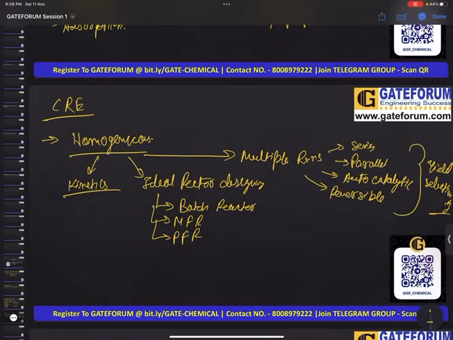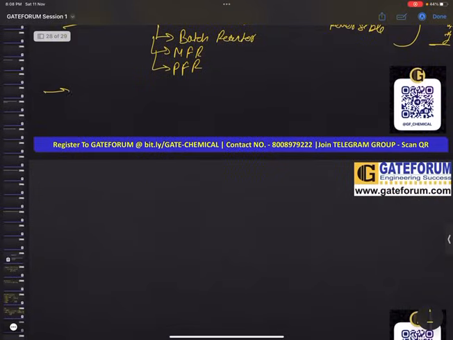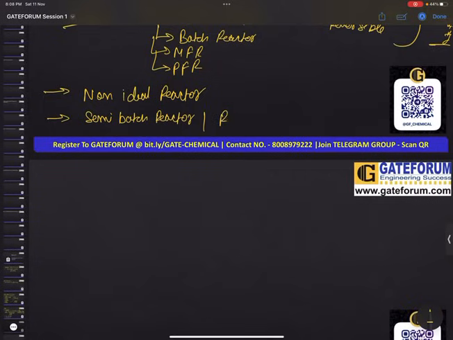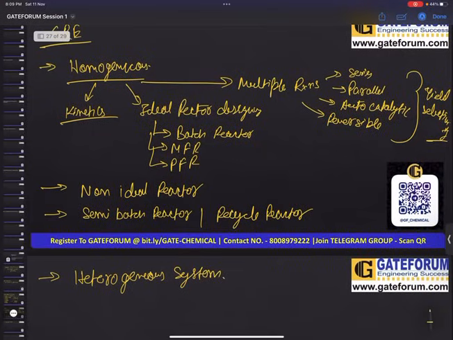Once our homogeneous part is over, we will move to non-ideal reactors. Then we have some special kinds of reactors like the semi-batch reactor and the recycle reactor, and when all these are over, we will also look into our heterogeneous system. That is the basic idea behind our CRE. These are the main topics that we are going to cover in CRE.